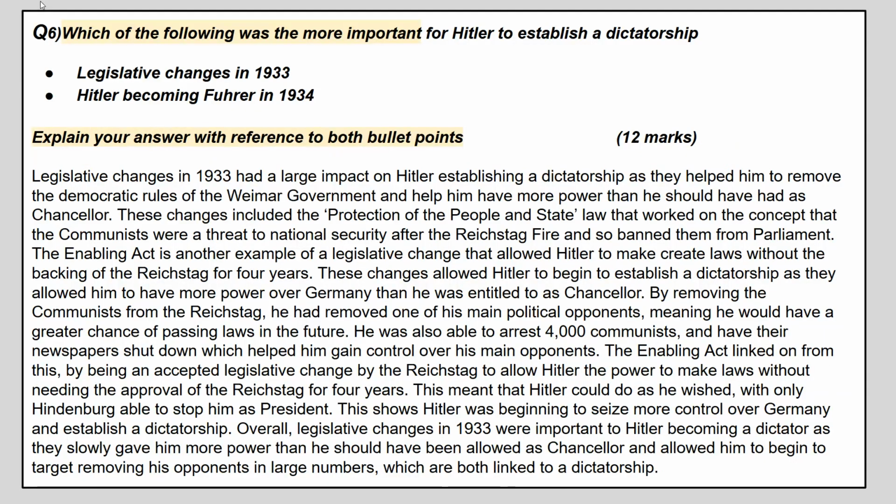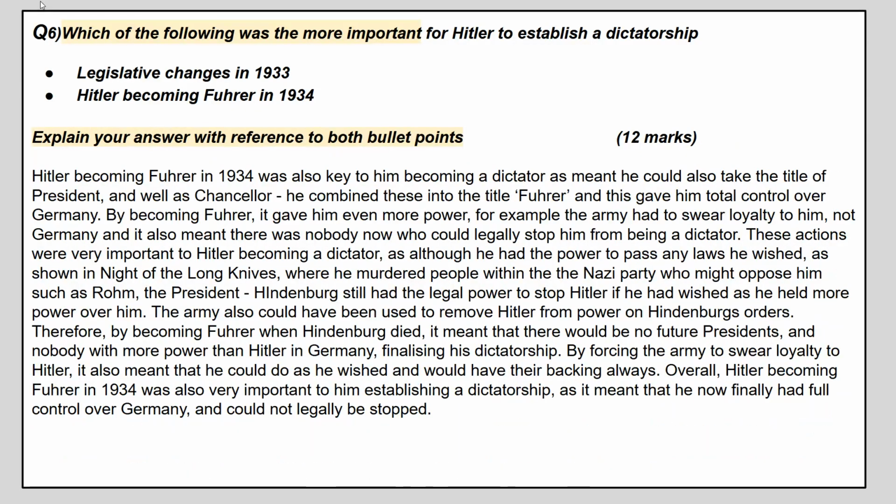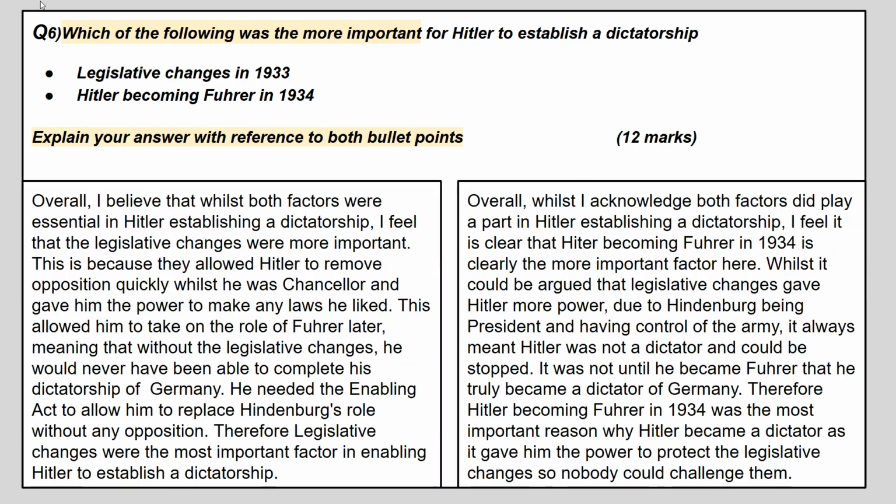There's our first paragraph and our first bullet point. This paragraph 2. And then we would pick one conclusion at the end. Which of those two is the most important and why? And try and explain how it led on to the other bullet point there for higher marks. So you've understood the relationship between both.